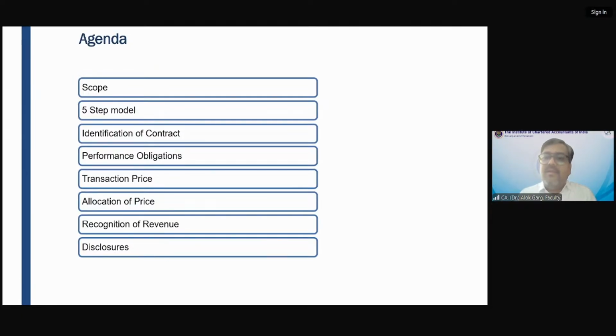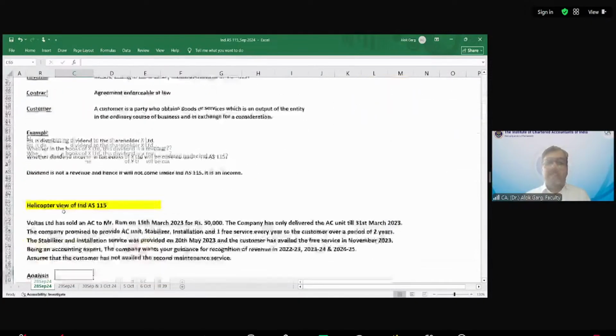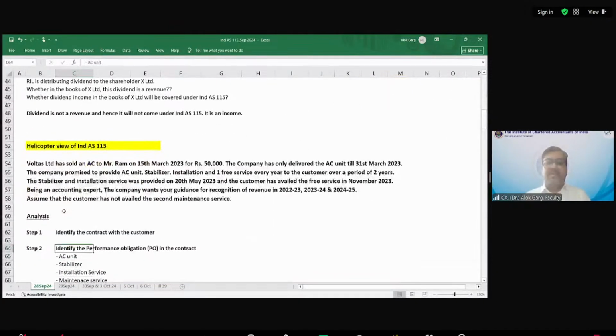Then the revenue has to be recognized at a point in time or over a period of time. Then there are disclosures, and we will also cover the concept of service concession arrangements, the toll road arrangement. We'll solve one question on service concession arrangements. I hope I have given a high level overview of Ind AS 115, and now I'm going deeper with the help of this example, which I always call a helicopter view.